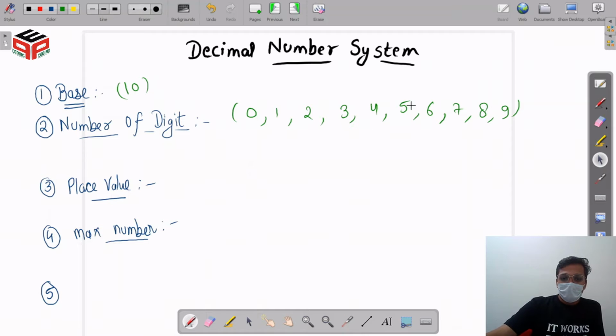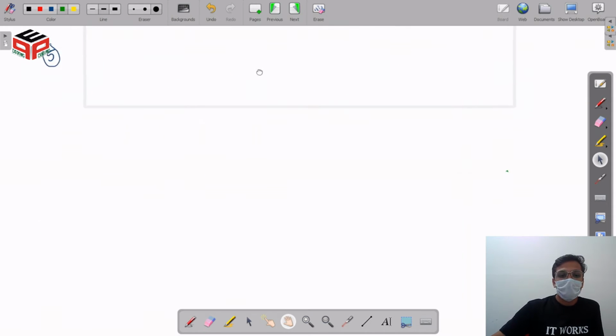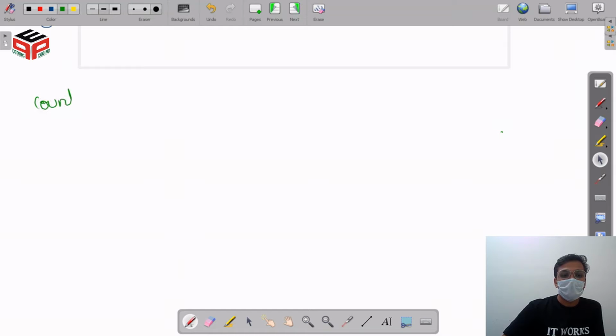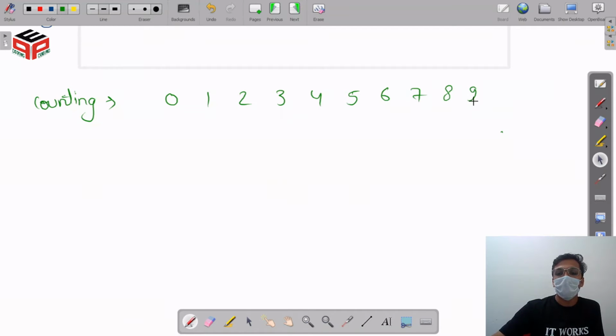After that, the counting of this number system starts from 0 to 9. The counting is going to start from 0, 1, 2, 3, 4, 5, 6, 7, 8, 9. So we get exhausted with all our distinct values, and we are going to increase one place. So the new number is going to be 10. Our next numbers are 11, 12, 13, 14, 15 till 19.